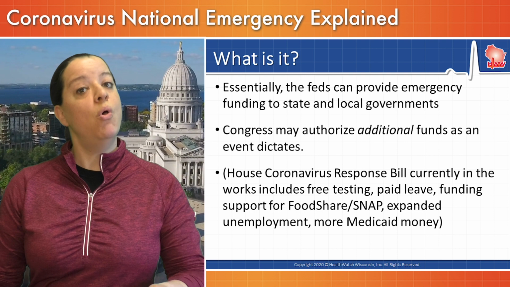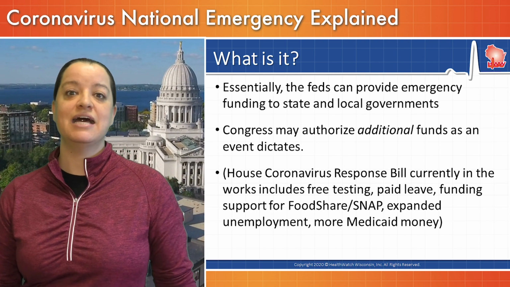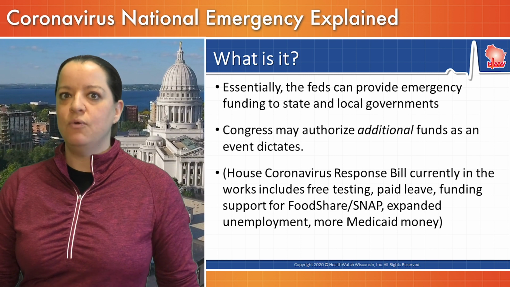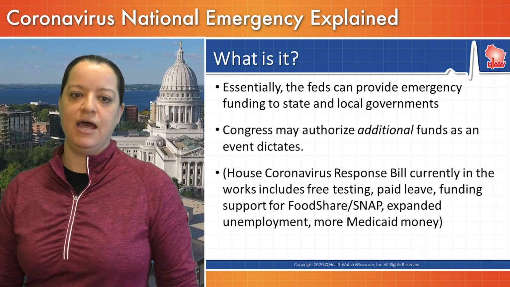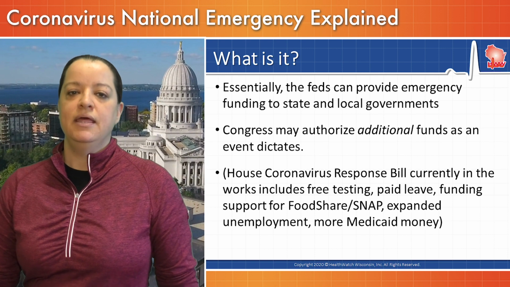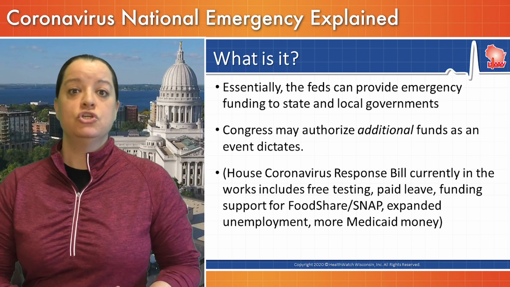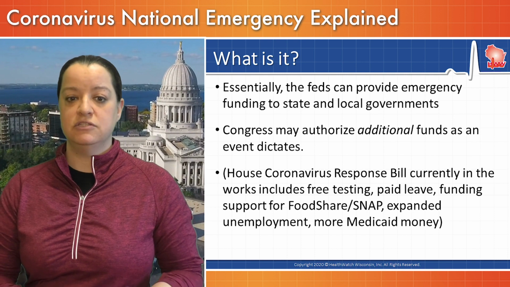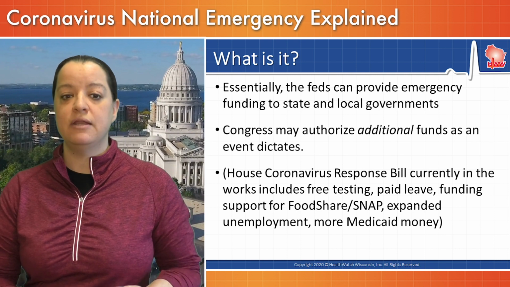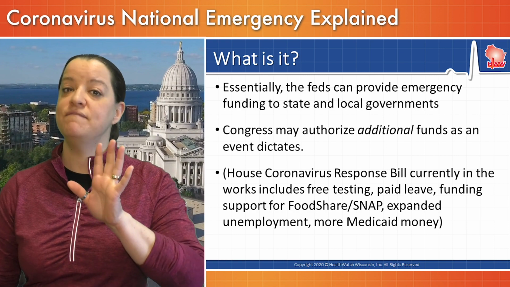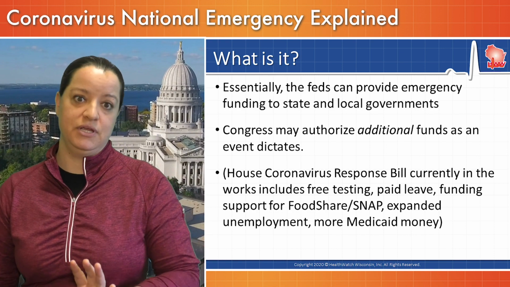Congress can do more. Congress can actually authorize additional funds as events dictate. And right now we see legislation sitting in front of the House, a coronavirus response bill in the works that would provide additional support for things like free testing, paid family leave, funding support for food stamp and food share benefits, expanded unemployment, and expanded Medicaid. But that's not part of this national declaration.